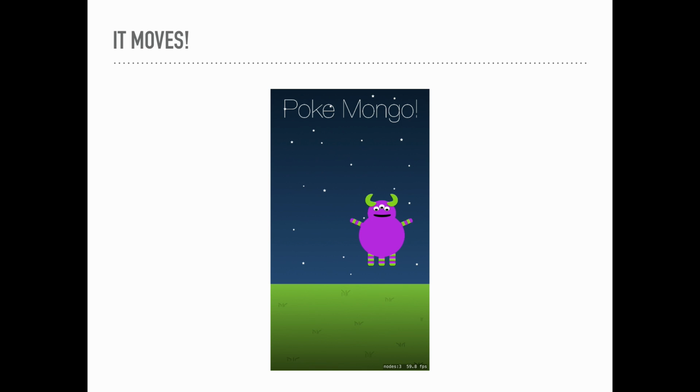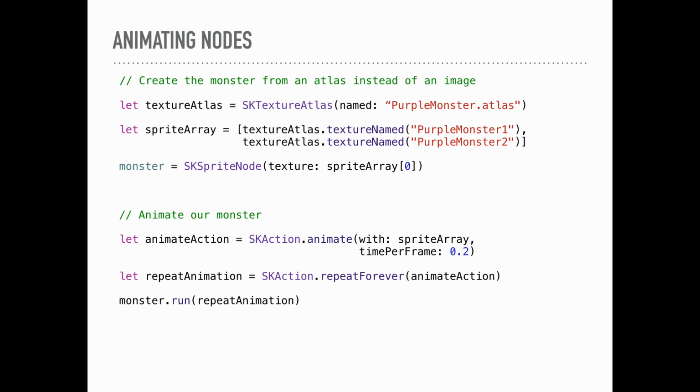So he looks pretty good, but his body isn't actually moving; he's just moving in space. So what if we have him move his arms and legs while he goes back and forth? In order to do that, we need to create a texture atlas, and that's basically going to group a bunch of images together so we can make an animation from it.